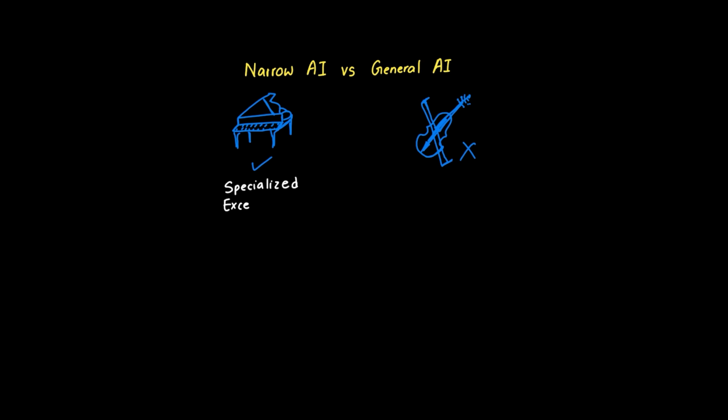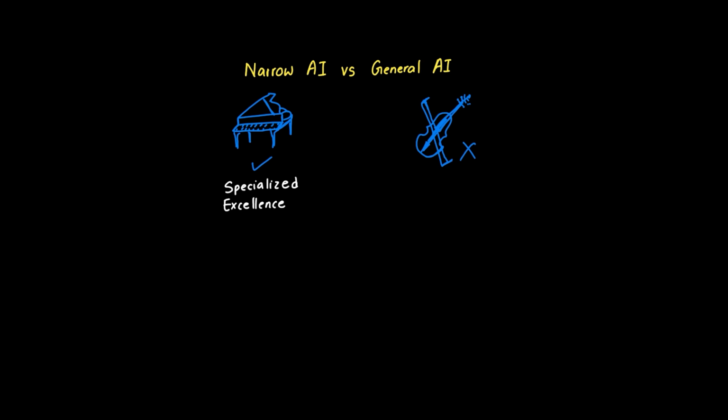This question perfectly illustrates the fundamental distinction between narrow AI and general AI. When a research team's AI model excels within its training domain but fails outside it, we're witnessing the defining limitation of narrow AI. Think of narrow AI like a world-class pianist who can play any piano piece brilliantly but can't play the violin at all.